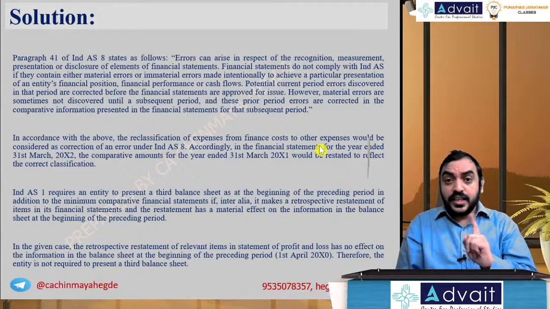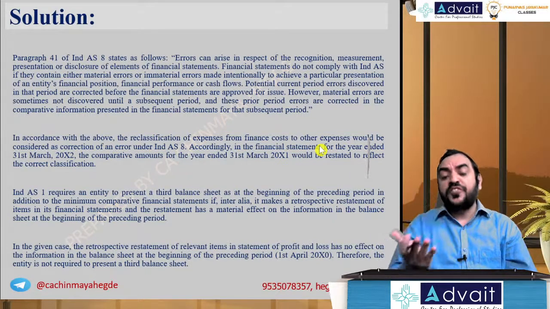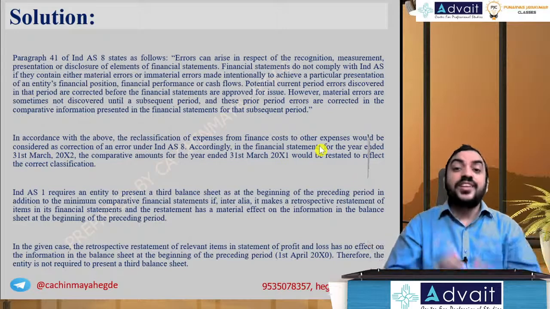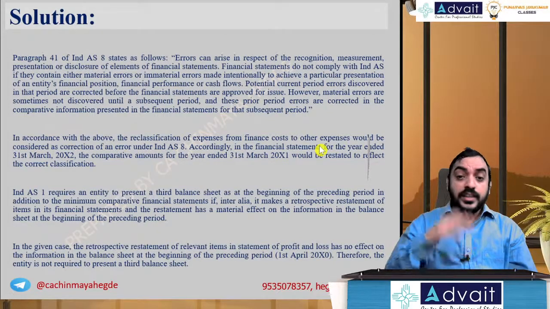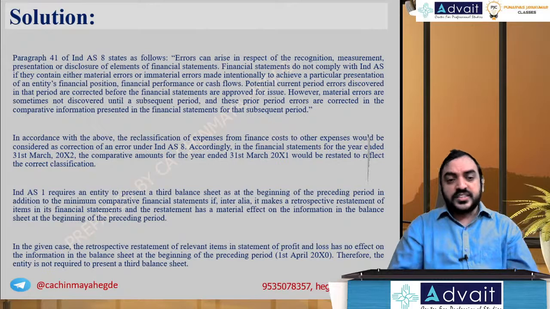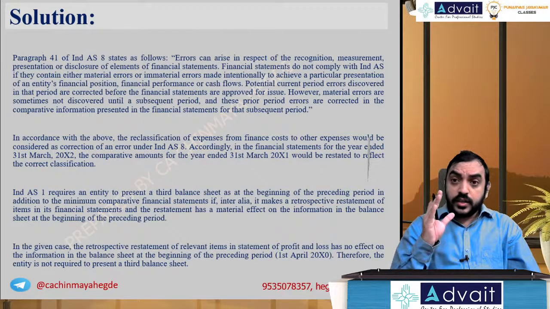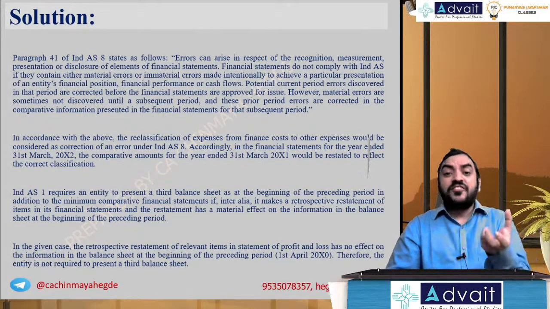But here there were facts and the facts were understood differently, misinterpreted inadvertently, which means they had the information earlier. So obviously it qualifies as an error. That's in my opinion. Let's see what the institute says. But is a restatement required? That depends on the material effect of the error.